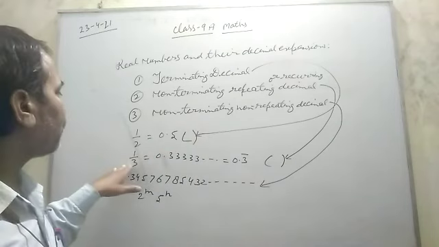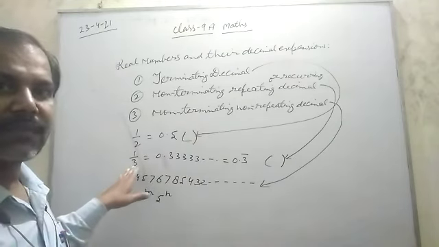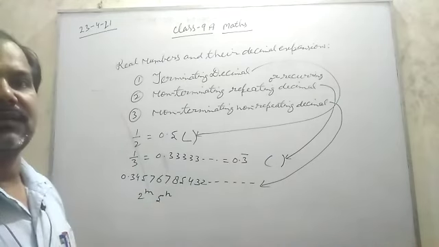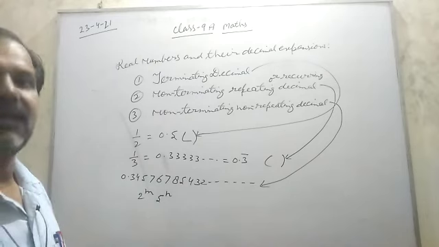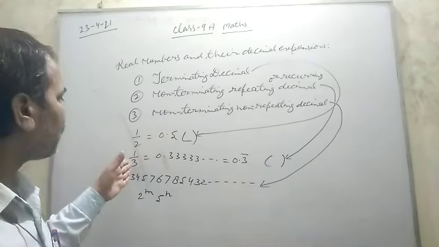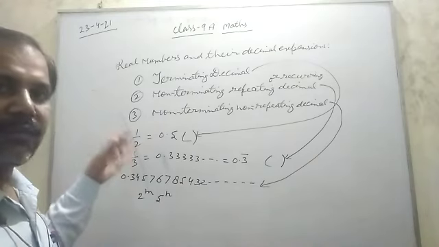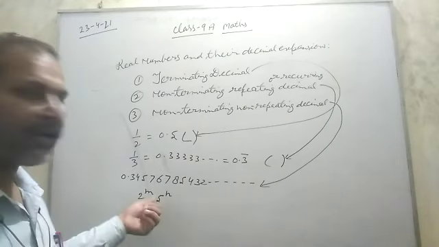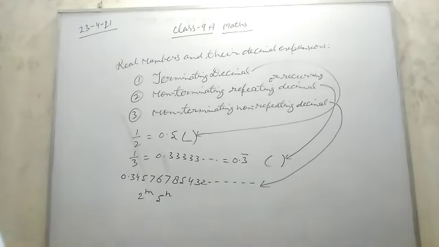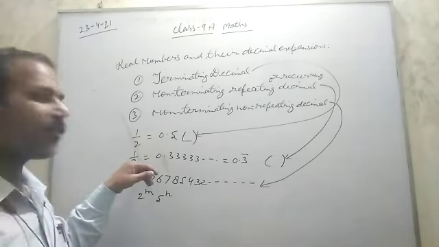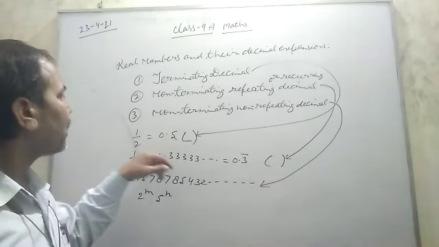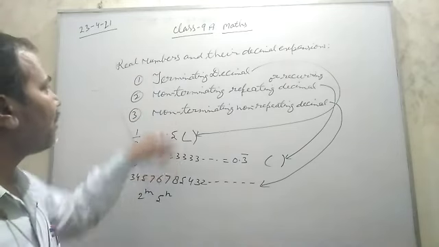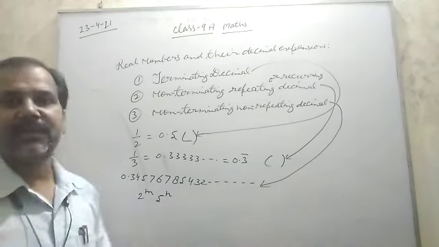And if in the factors of the denominator, when we factorize it, we get any number other than 2 and 5, then its decimal expansion will be non-terminating repeating.